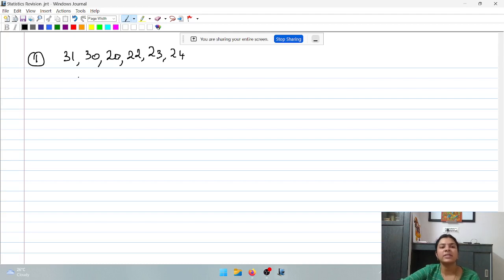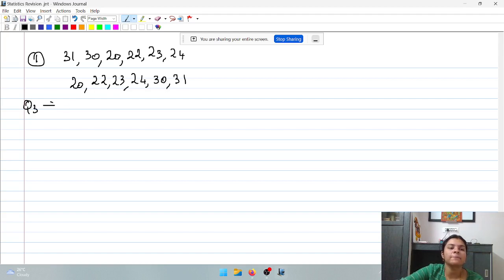So I have a given set of observations. First, whenever you are doing a positional measure, always arrange them in ascending order. So 20, 22, 23, 24, 30 and 31. Okay. Now suppose I want to find Q3. Q3 represents the third quartile.